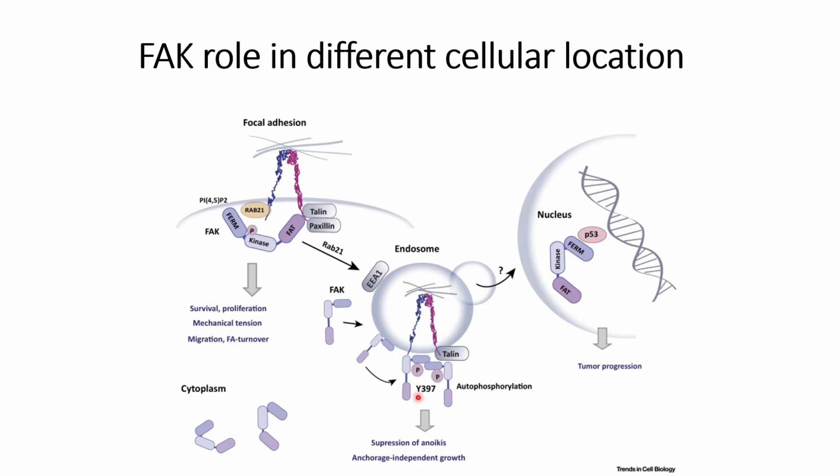Now in these endosomes, the FAK activation can cause suppression of the anoikis. Anoikis means programmed cell death. Suppression of the programmed cell death occurs through the activation of FAK in the endosomes, when the whole focal adhesion kinase enters these endosomes.